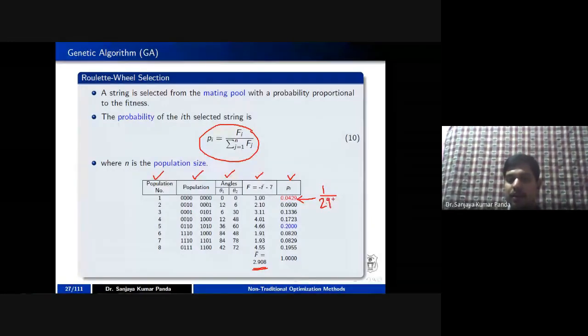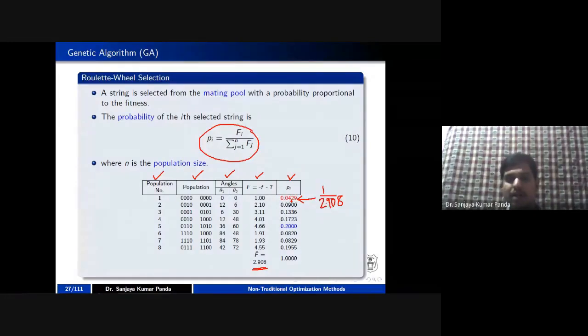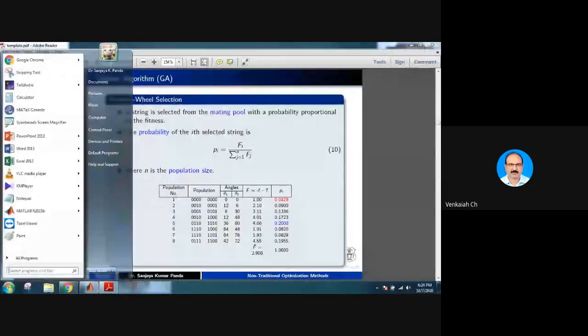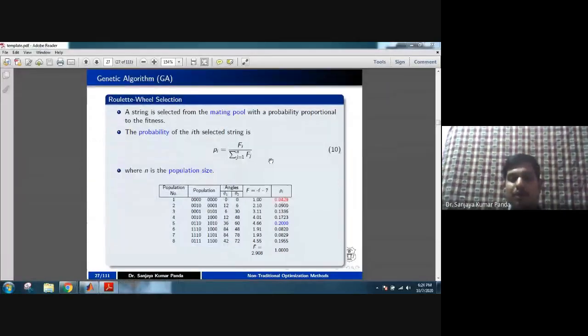If you divide it, you are getting the value as 0.0429. You check once, somebody may check whether we are getting 0.0429 or not. 1 divided by 2.908. It's coming, sir. Yes, okay. So this is the probability you are going to get.